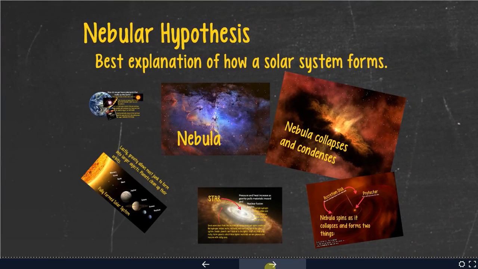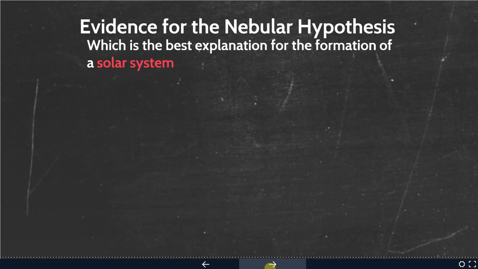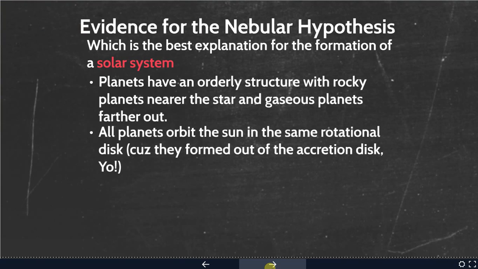Alright, so the Nebular Hypothesis is basically the best explanation of how a solar system forms. What is the evidence for the Nebular Hypothesis? So evidence for that is planets have an orderly structure with rocky planets near the star and gaseous planets further out. Also, all planets orbit the sun in the same rotational direction and the same rotational disk. And that's because they formed out of the accretion disk, yo.